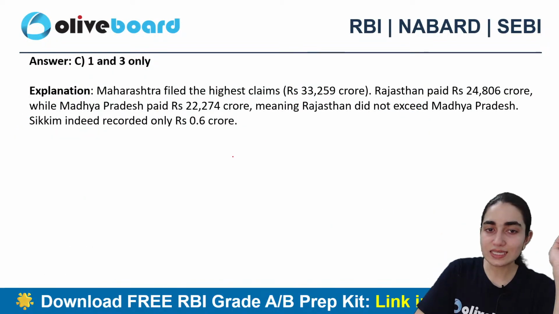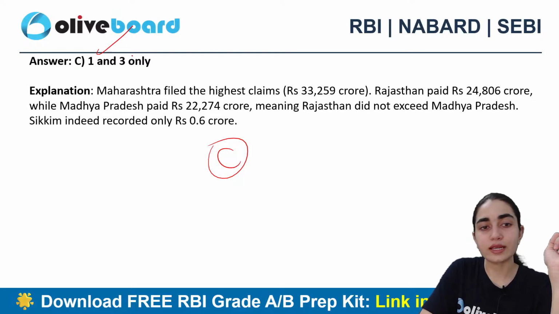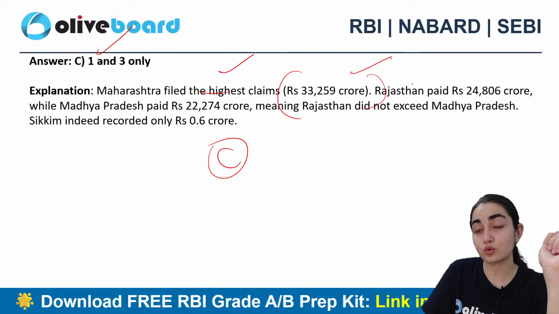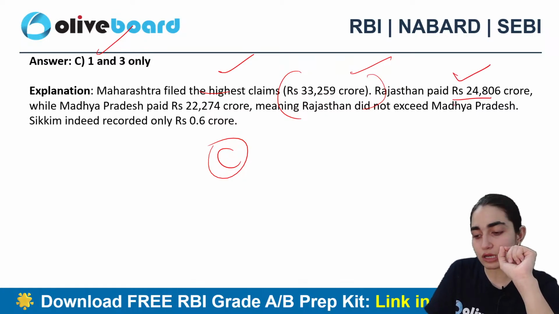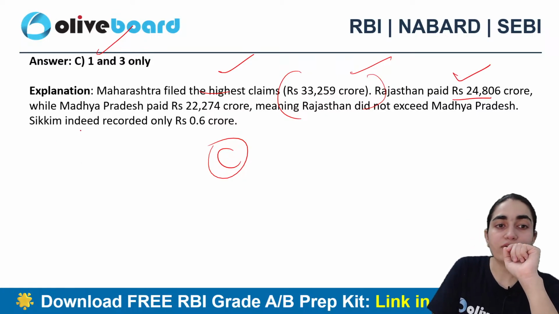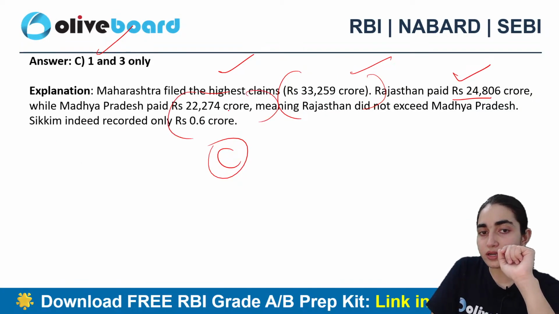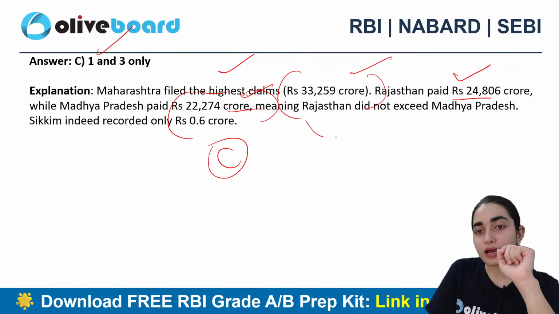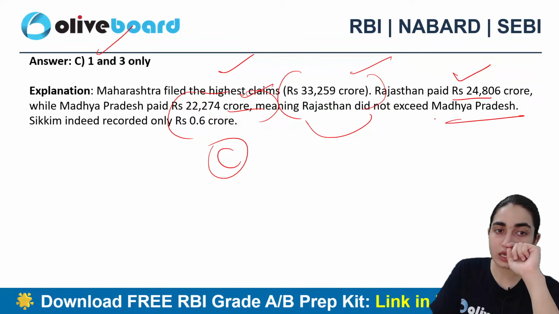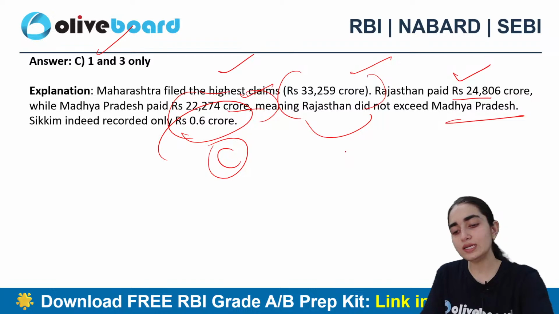Alright, so C is the correct answer, which is 1 and 3 only, right? You can clearly see Maharashtra filed the highest claim, that is 33,259 crore. Rajasthan paid what? That is 24,806 crores, while Madhya Pradesh paid 22,274 crores, meaning that Rajasthan did not exceed Madhya Pradesh. So Sikkim indeed recorded what? That is only 0.6 crore.